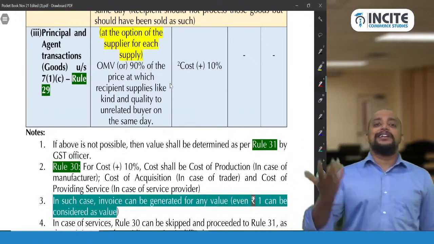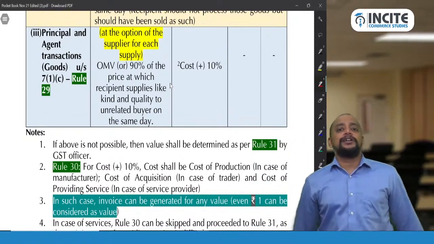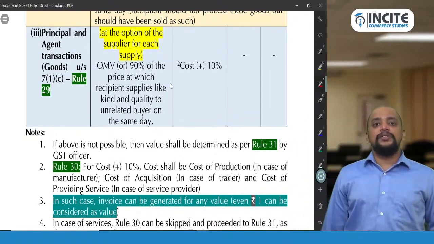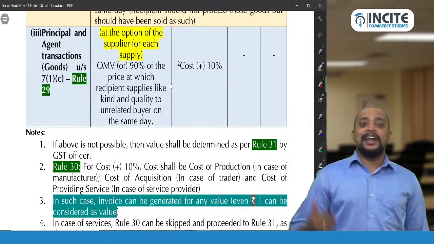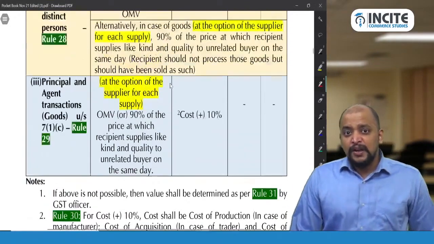Sir, where is it given? It is given in section 15 subsection 5. So rule 27, when price is not sole consideration. Rule 28, transaction between related parties or distinct persons. Rule 29, principal agent transaction. So in case of rule 27, what we need to do?